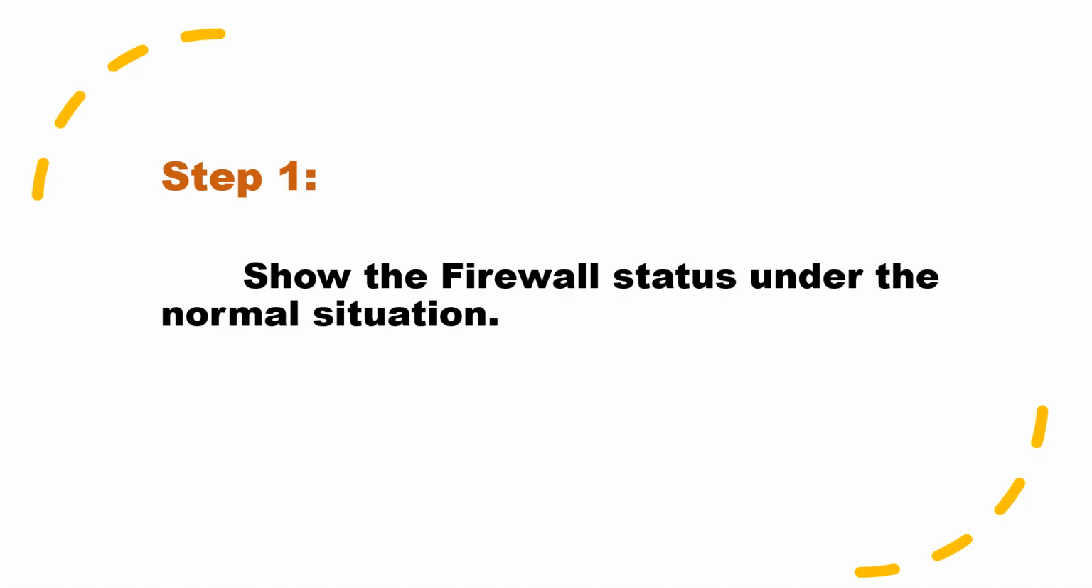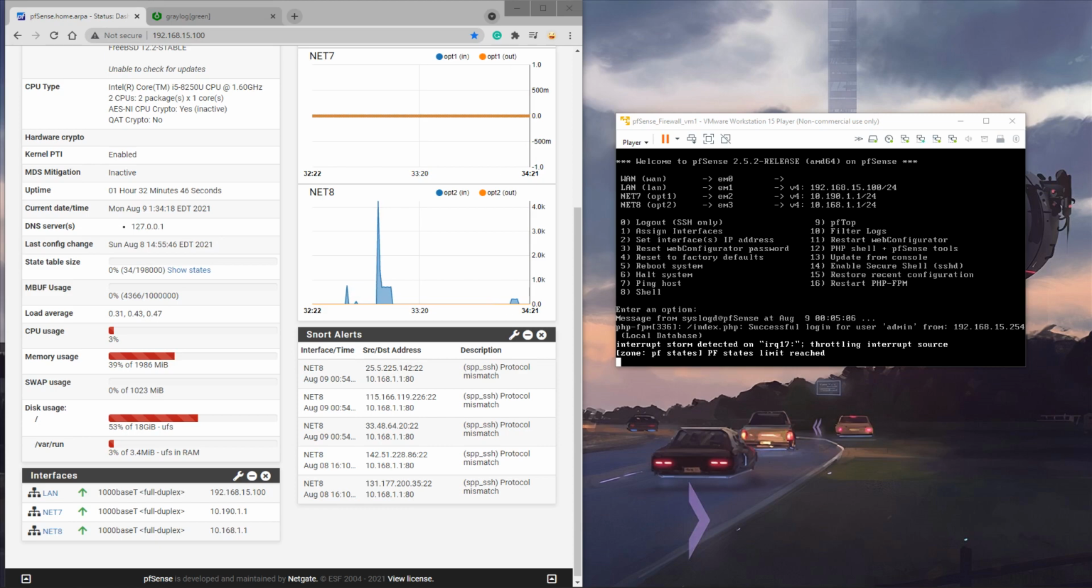First step, I will show the firewall state under the normal situation. The CPU usage is very low, like 3%. Both input and output traffic are very low. This is the normal status of firewall without any attack.